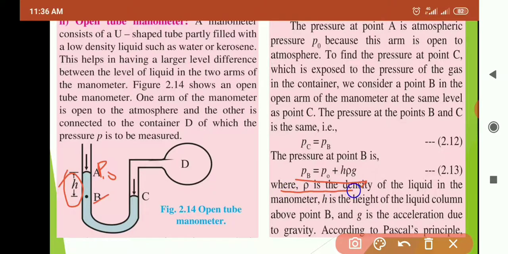Here rho is the density of the liquid in the manometer, H is the height of the liquid column above point B, and G is the acceleration due to gravity. According to Pascal's principle, we can get this.